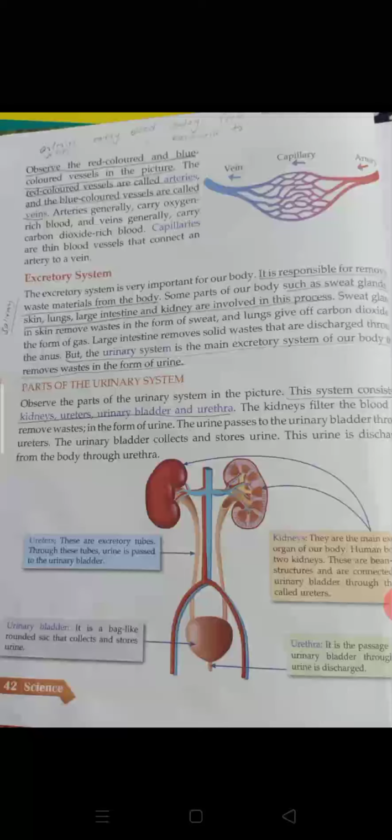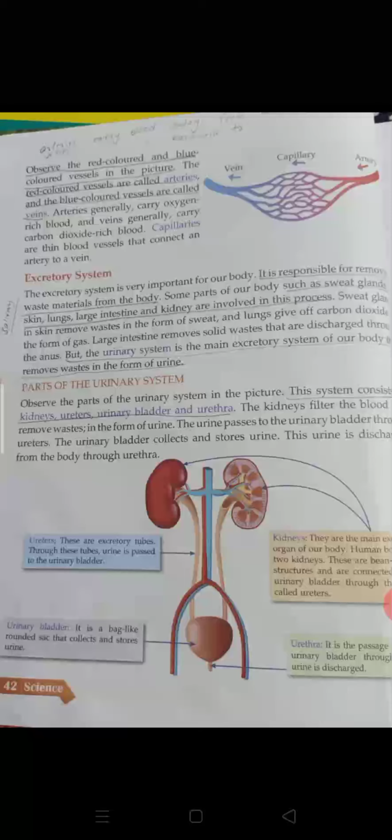Kidneys are the main excretory organ. Here the blood is purified and the waste which is present in the blood is removed and mixed with some water, and it is passed from our body in the form of urine.